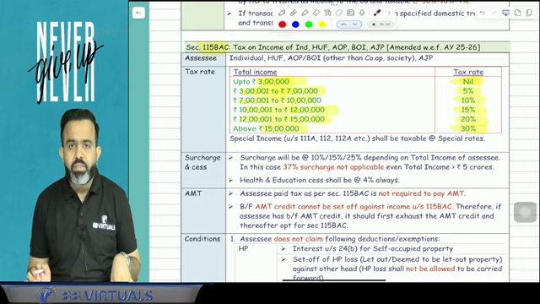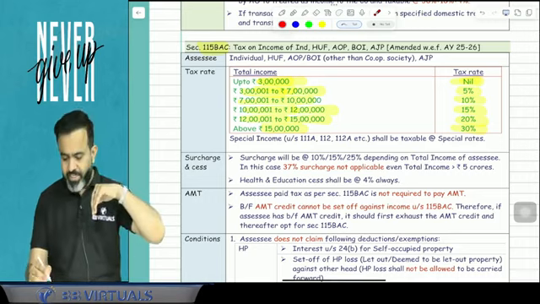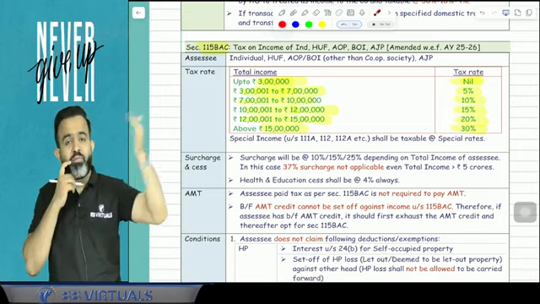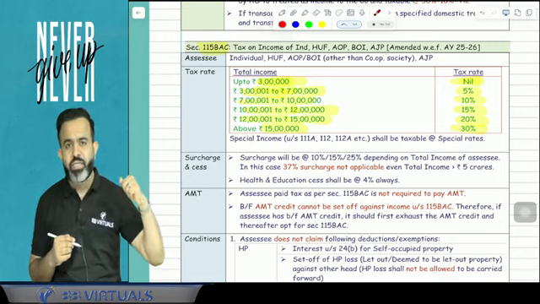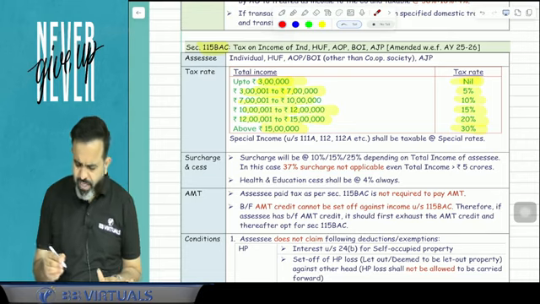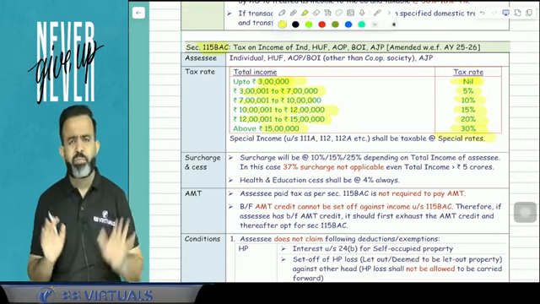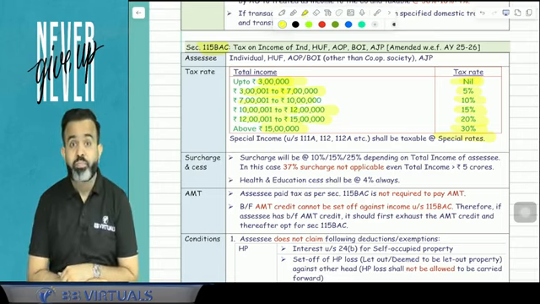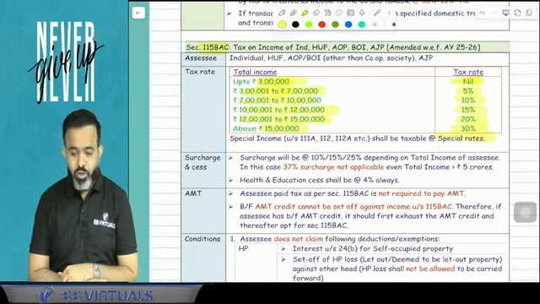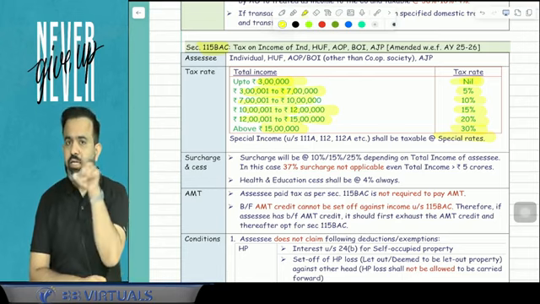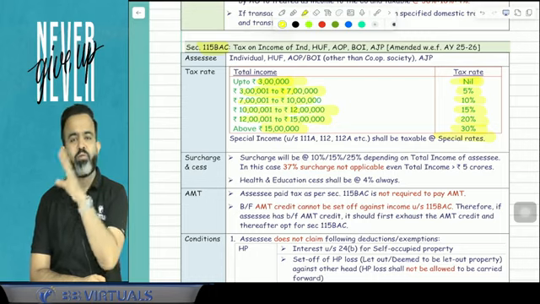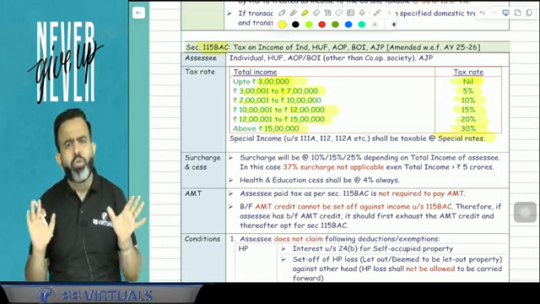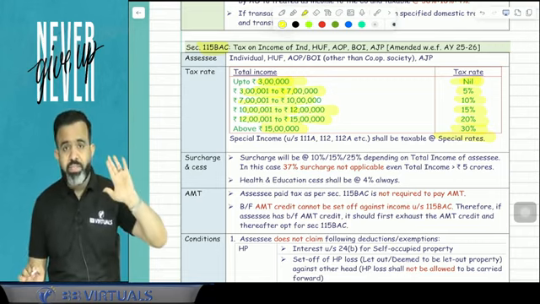Now guys, remember, sir, okay, this income is taxable as per this slab rate. What about the special rate of income, like LTCG, STCG 111A, winnings? How is that special rate income taxable? Guys, special rate of income will be taxable as per the special rate only. Now the question is, okay sir, is surcharge applicable or not? Because guys, in the last four alternative taxation regimes, 115BAA, 115BAB, 115BAD, BAE, what we have mentioned is that 10% is the surcharge always. So is it here also 10% surcharge always?